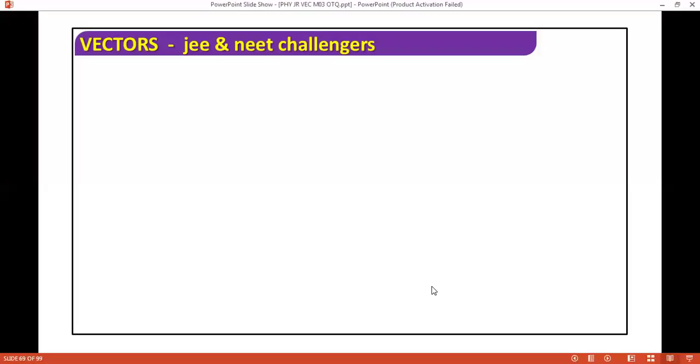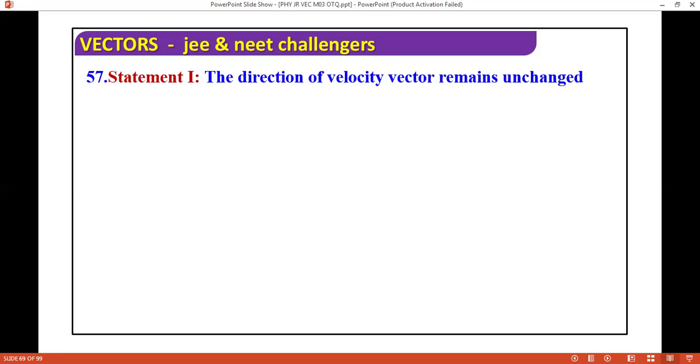Next question we have. Here statement one we have. So if you see the options carefully, everyone. Direction of velocity vector remains unchanged through the change of coordinate system. If you change the coordinate system, direction of velocity vector will be unchanged. Statement one does not depend on coordinate system.